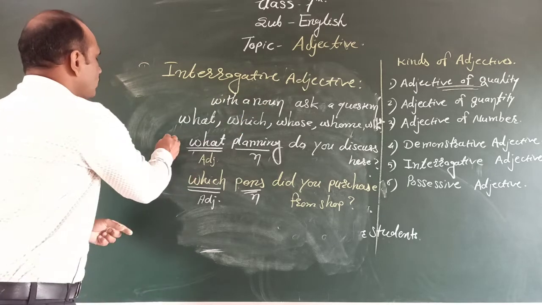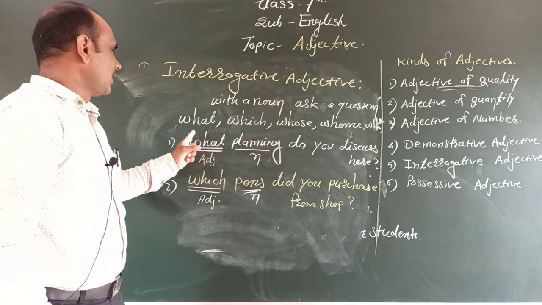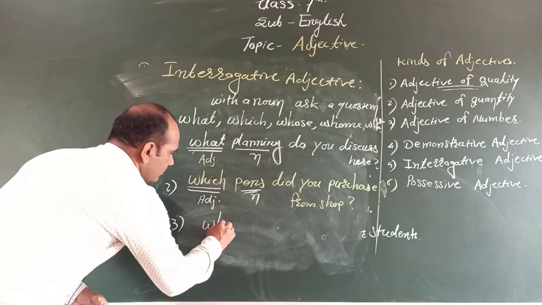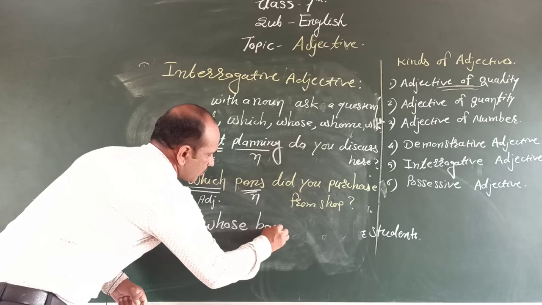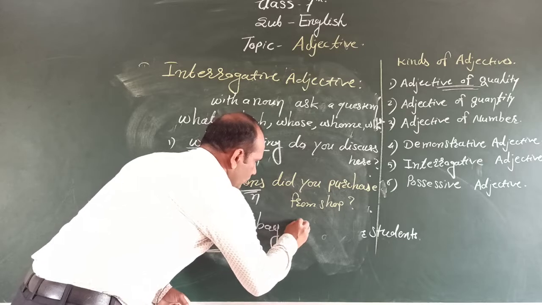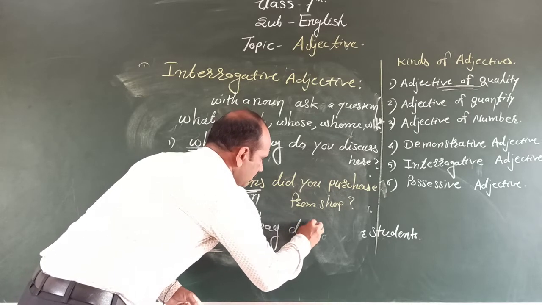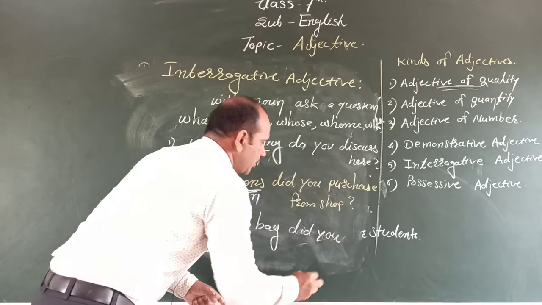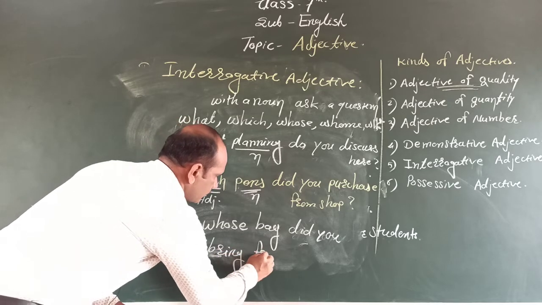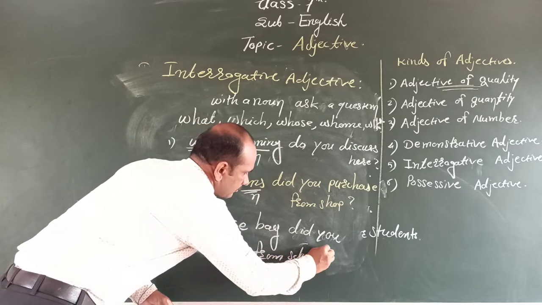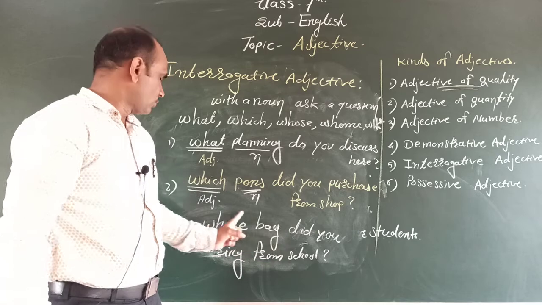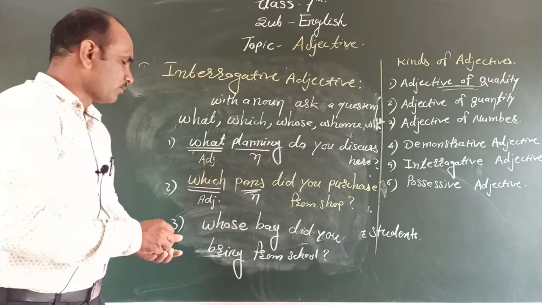In this way we have discussed two examples. First is related to what, second is related to which. Then third is whose: whose bag did you bring from school?